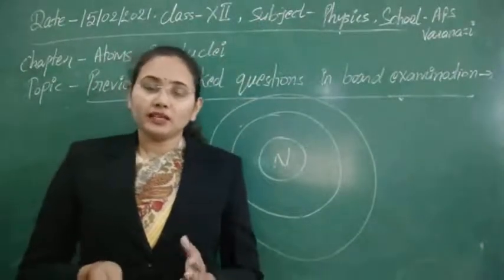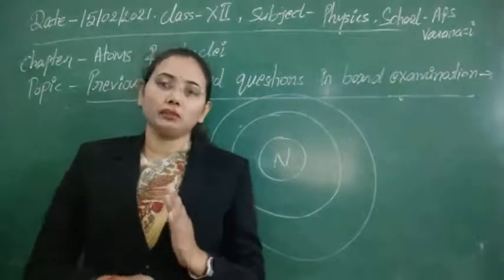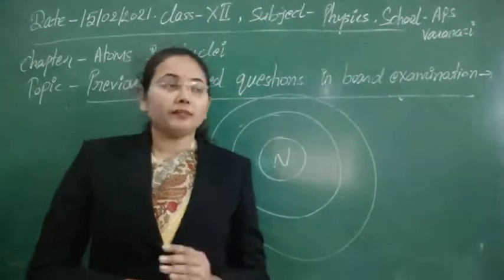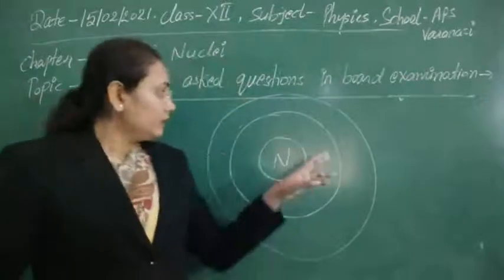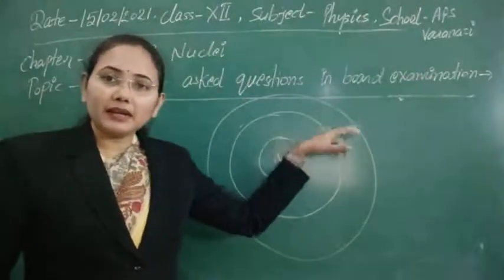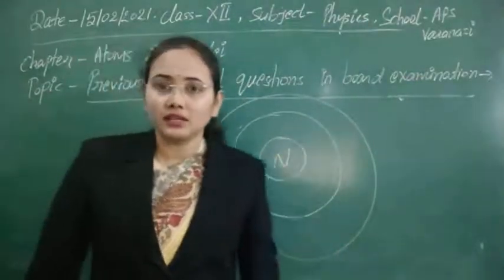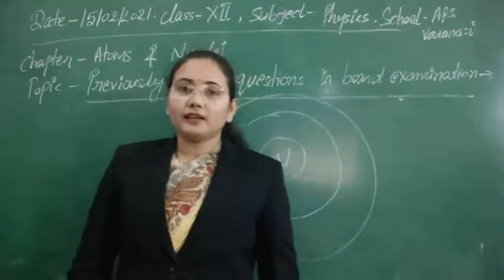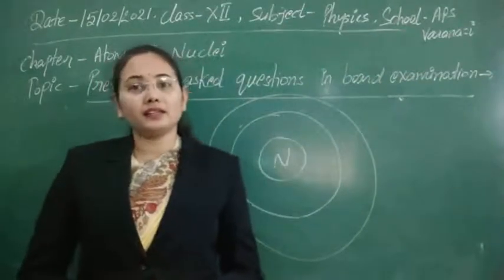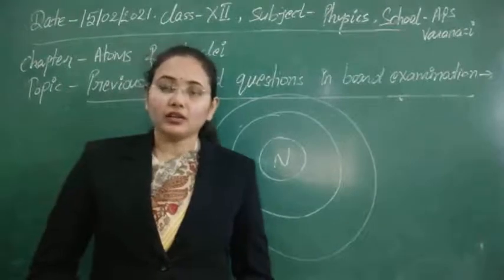In this way the existence of the atom would be destroyed. Second, he assumed that the atom radiates energy continuously, but it is observed that the atom radiates energy discretely, not continuously.